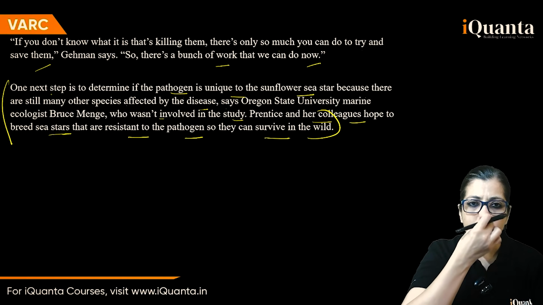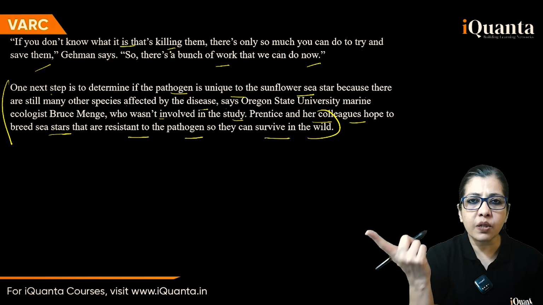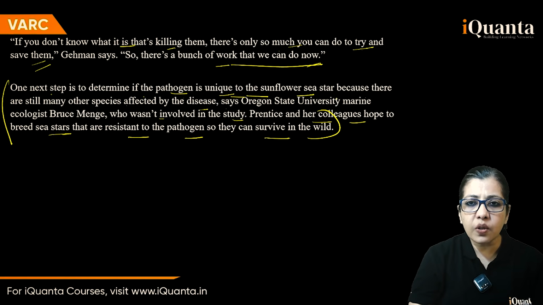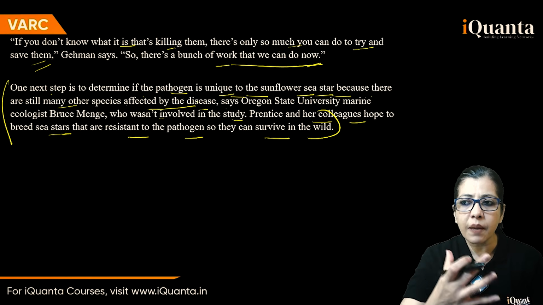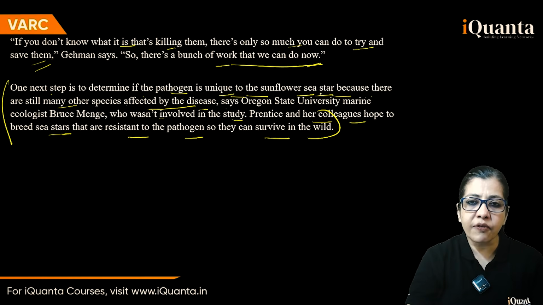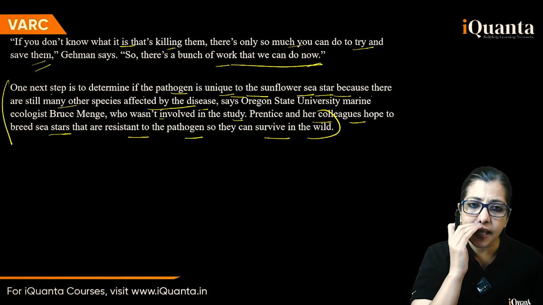And what was that evidence? If you don't know what it is that's killing them, why were they unable to discover or find out? So, okay, what's killing them? There's only so much you can do to try and save them. Bunch of work we can do now. Determine if the pathogen is unique to the sunflower sea star, because there are still many other species affected. So maybe they were trying to find it in only the sunflower sea star. Maybe they should look to some other species as well, because even those are getting affected, right?